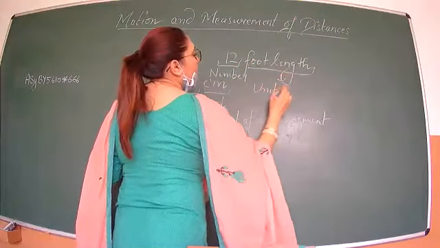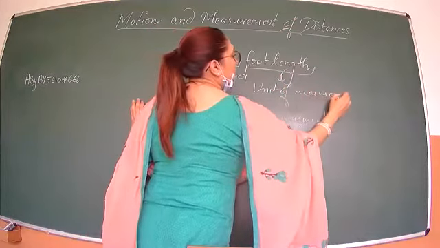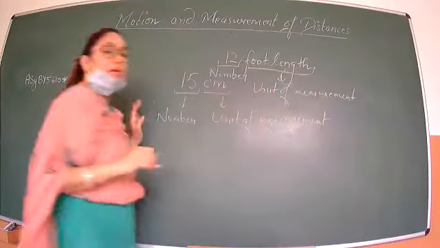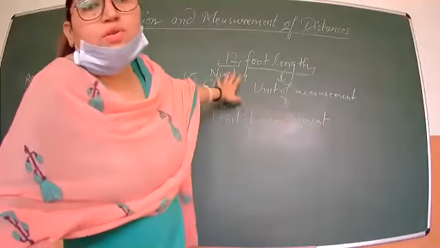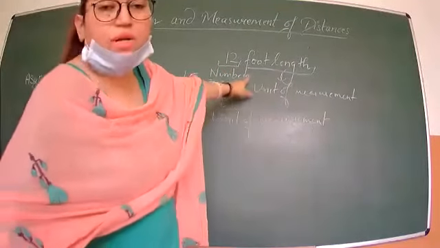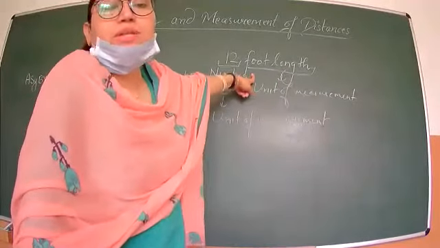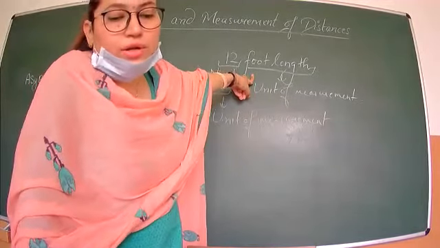Unit of measurement. Clear? So one part is number and one part is the unit of measurement. We are measuring the length of the room in the foot length as a unit of measurement.